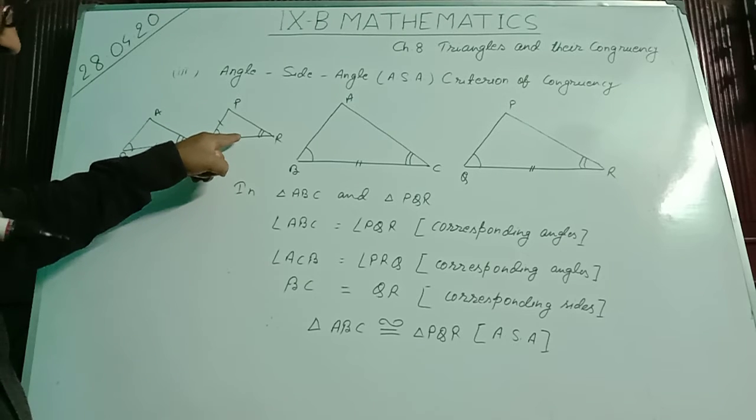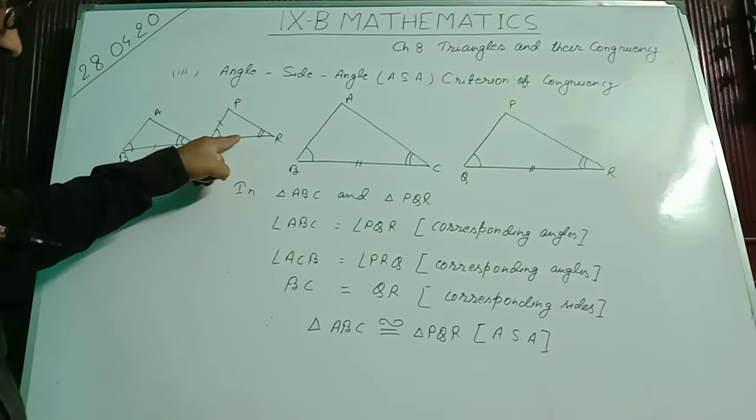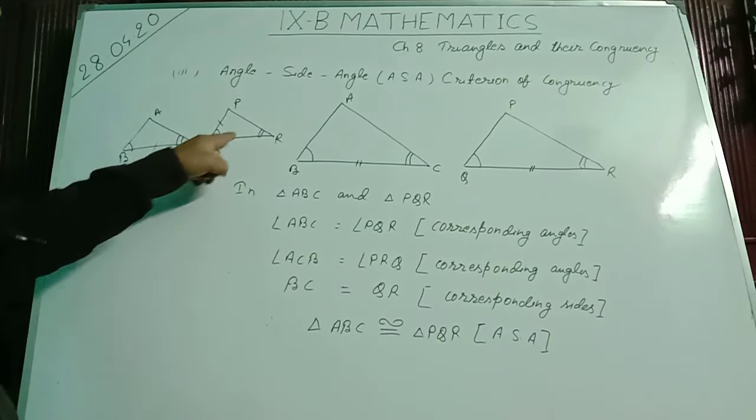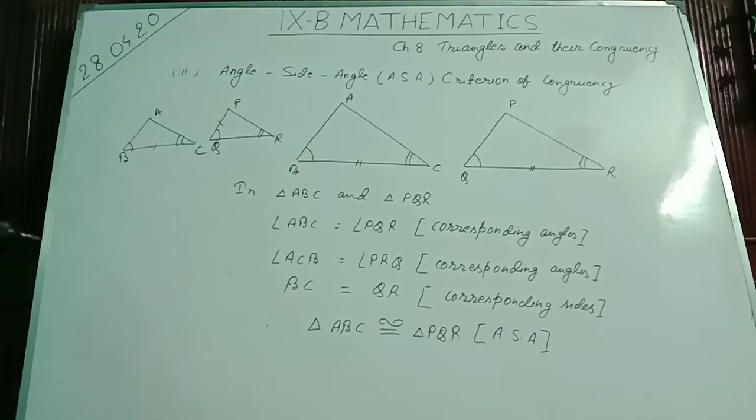This side should lie here. If this side will be equal to this side, then we apply angle side angle criterion of congruency.